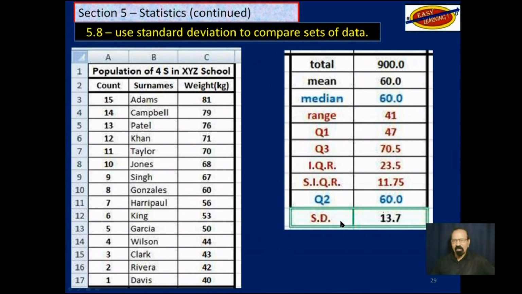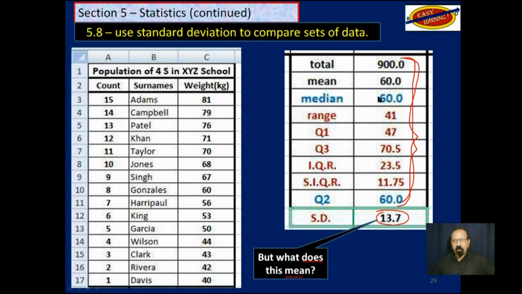Okay, so we get the standard deviation as 13.7. We know how to calculate it using this Excel program. But what does that really mean? You understand what the rest of the stuff here mean, everything. What does standard deviation mean?